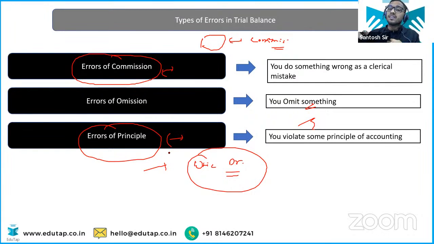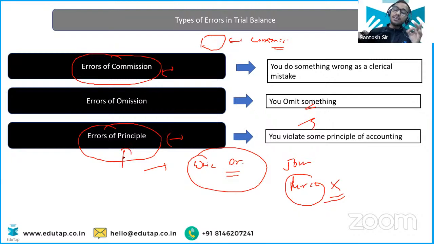When he lacks the concepts, suppose I'll give you one more example. I have told you in previous concept questions where we are going to enter a transaction that relates, suppose, to the purchase of furniture on credit basis. Some of you might say, sir, journal proper. Some of you might say purchase book. So those who are saying purchase book are committing the mistake of principle. This is the error of principle. So when you are the accountant, if you have made the same mistake, this will be called an error of principle. Got the understanding?